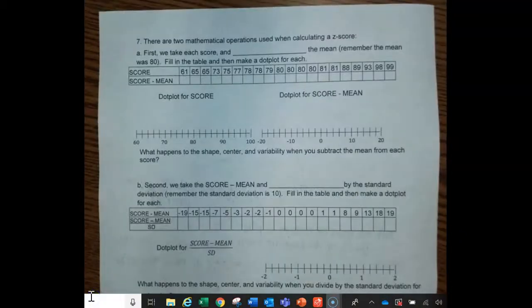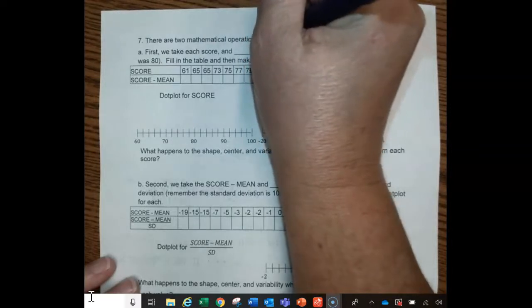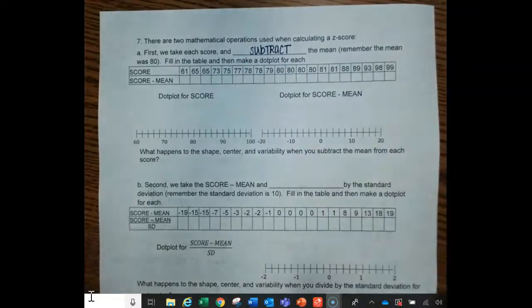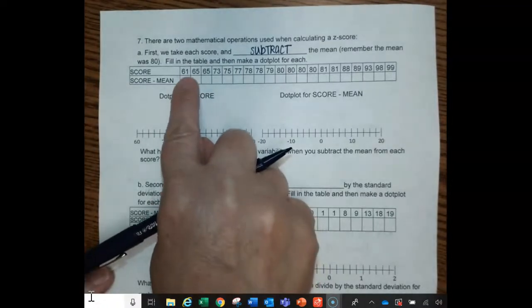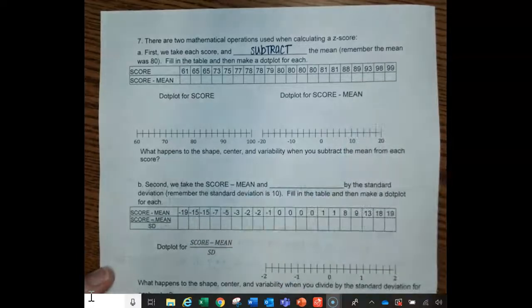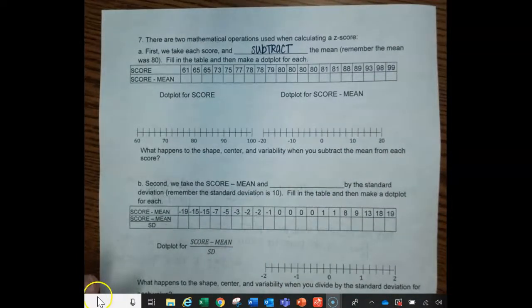All right, so there were two mathematical operations that we used when we calculated the z-score. The first thing we did is we took each score and we subtracted it from the mean. And remember, the mean was 80. So what I want you to do is take each score and subtract 80 from it and put the difference in these boxes here.